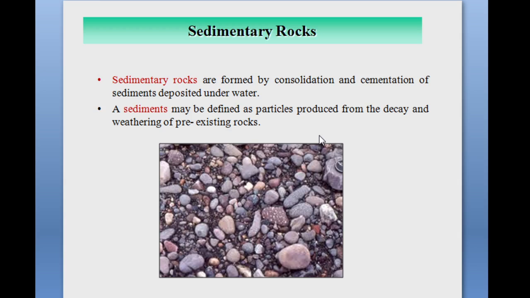In the upper 16 kilometers of the crust of the earth, the volume of sedimentary rock is estimated to be less than 10%. This means that the sedimentary rocks present in the upper 16 kilometers are very few, less than 10%, ranging from 5 to 8% in most cases. So this is all about sedimentary rock.